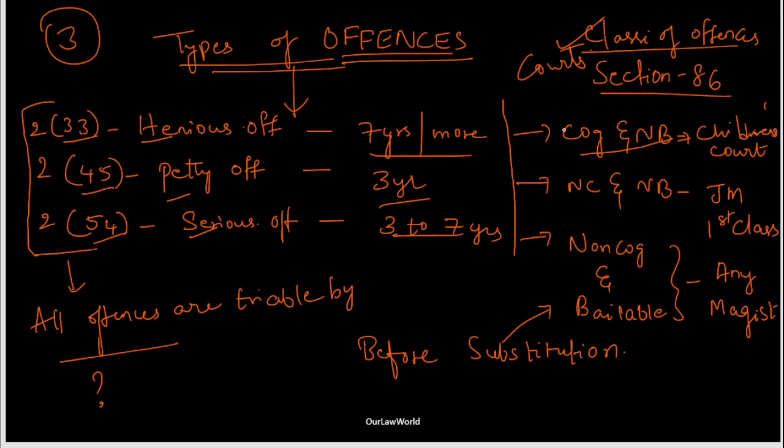This is one thing you have to remember under section 86, classification of offenses. How are these offenses classified, and by which court are they tried?